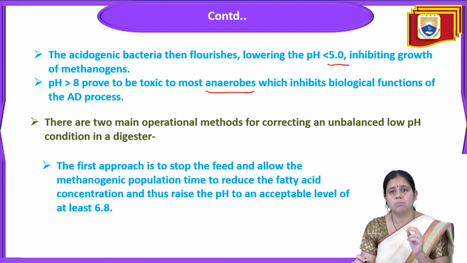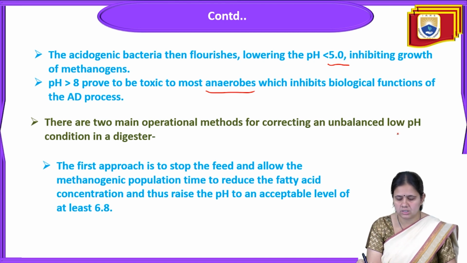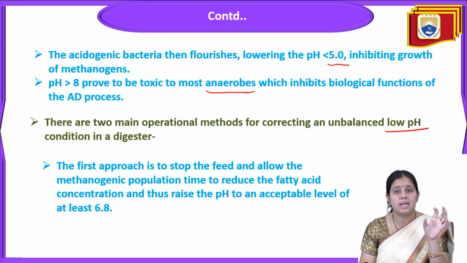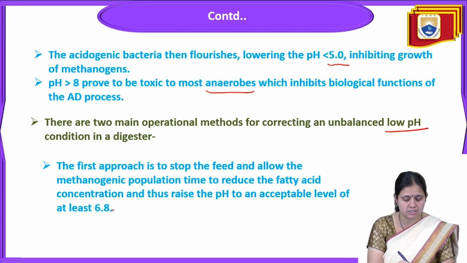Now we'll talk about the two main operational methods for correcting an unbalanced low pH condition in the digester. The first approach is to stop the feed and allow the methanogen population time to reduce the fatty acid concentration, and thus raise the pH to an acceptable level of at least 6.8.